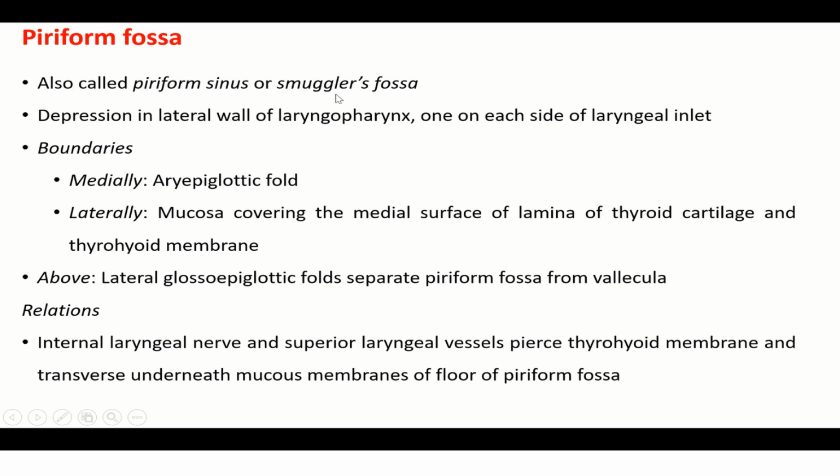also called piriform sinus or smuggler's fossa. It is a depression in the lateral wall of the laryngopharynx on each side of the laryngeal inlet, as I said earlier. Boundaries: medially the aryepiglottic fold, laterally the mucosa covering the medial surface of the lamina of the thyroid cartilage and thyroid membrane. Above, the lateral glossoepiglottic fold separates the piriform fossa from the vallecula. Relations: the internal laryngeal nerve and superior laryngeal vessels pierce the thyroid membrane and traverse underneath the mucous membrane of the floor of the piriform fossa. I'll show you here.